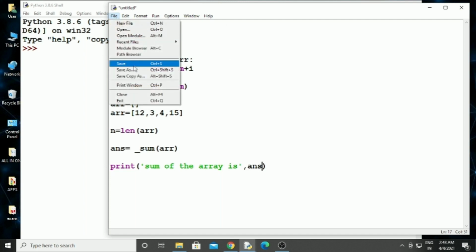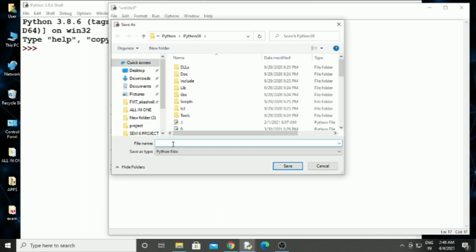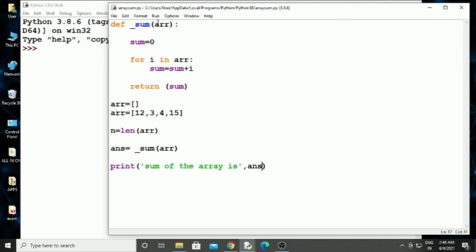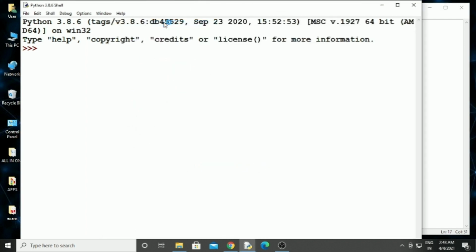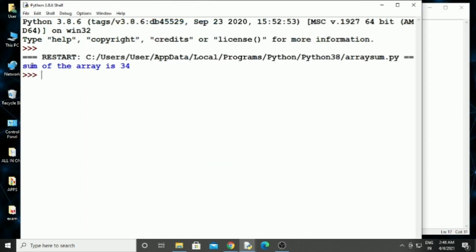Save this file, save as, give file name array sum.py. Save this file, go to run module. You can see the output sum of the array is 34.